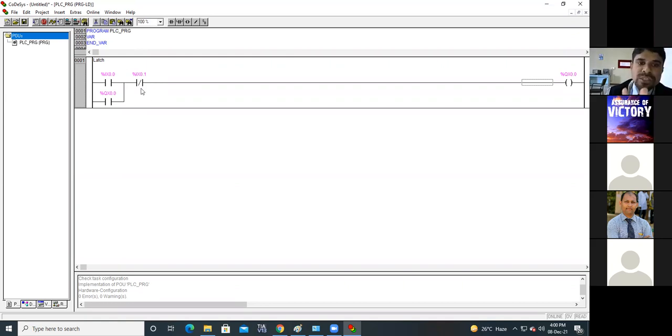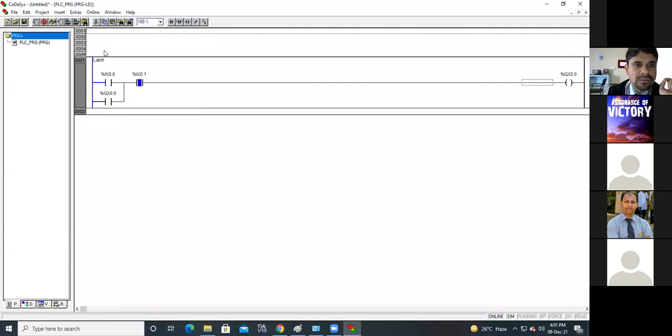In normal position means what? If you are not operating this, the signal will flow through this without any opposition. And as soon as you operate this, it will block the signal, or it will stop flow of signal.